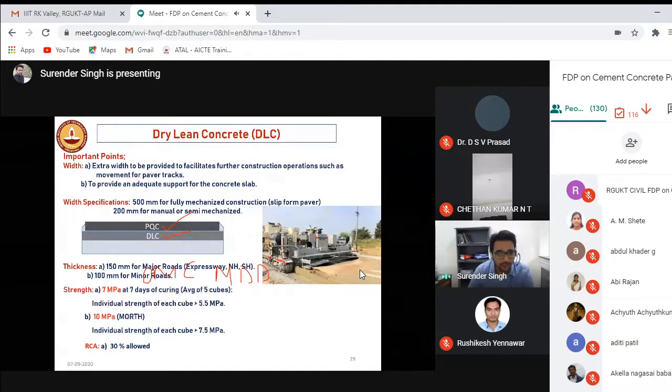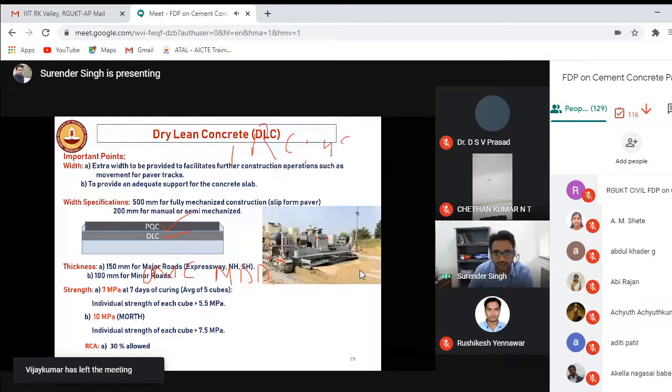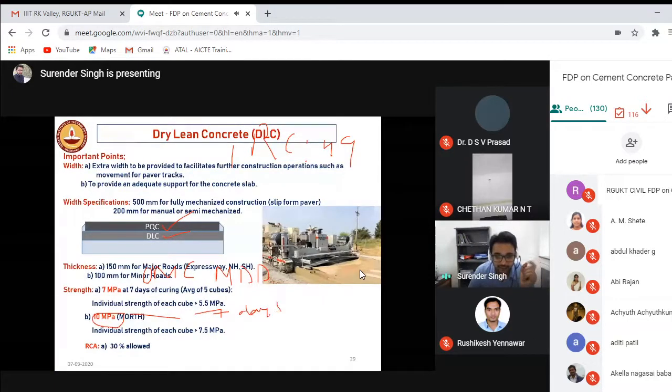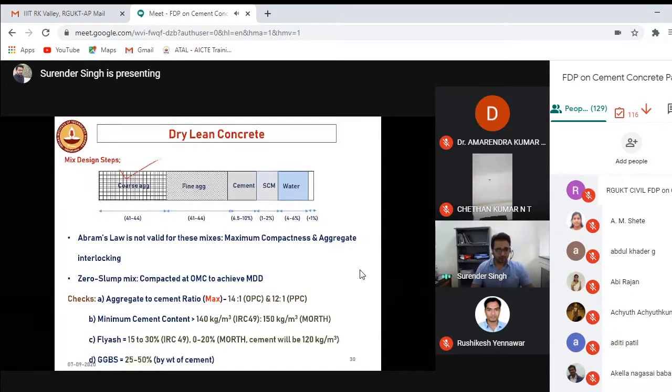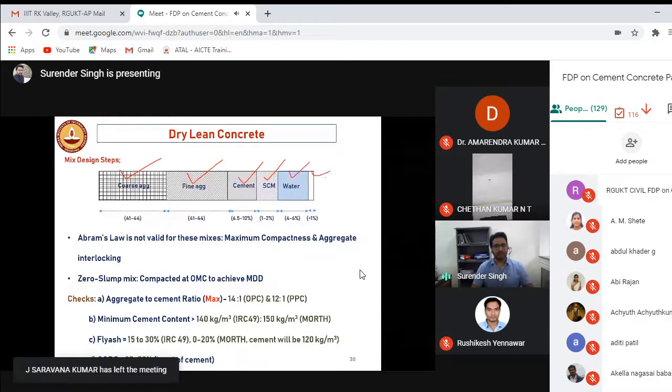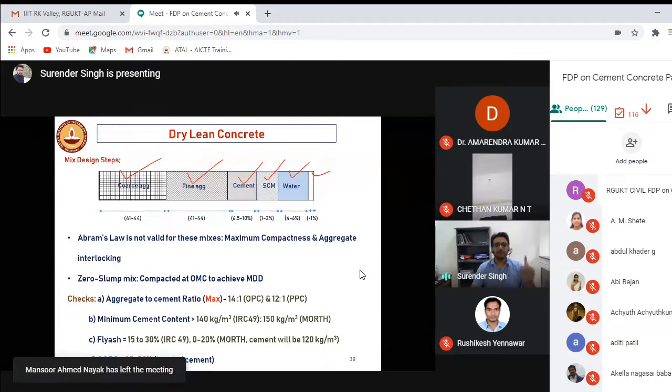The IRC 49 code, corresponding to IRC SP 49, says that you have to achieve 10 MPa compressive strength. Remember, at 7 days, not 28 days. So you have to do all the mix designing in order to get a strength of 10 MPa at the site. So the same process we'll be adopting. In case of the DLC, you have to find the value of the coarse aggregate, fine aggregate, cement. If you are using some fly ash, water and air will be there. Same diagram I'm making. You have to remember it. But here you should remember, we are not following that method.